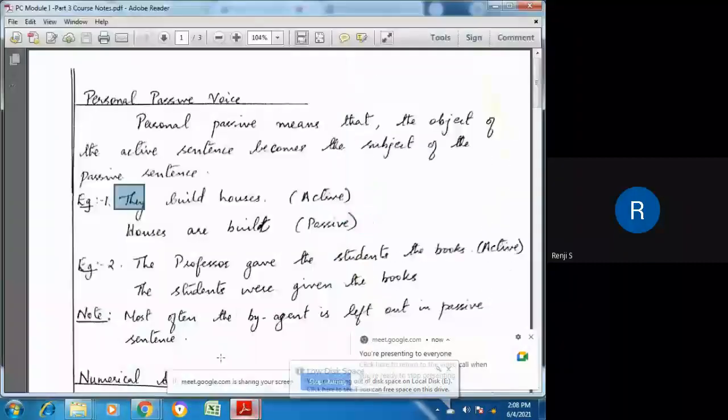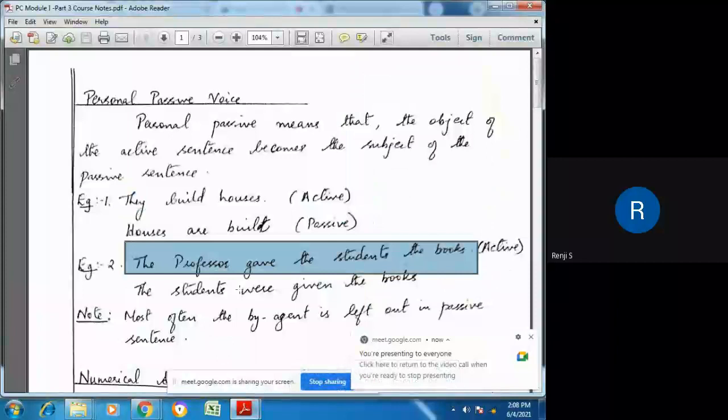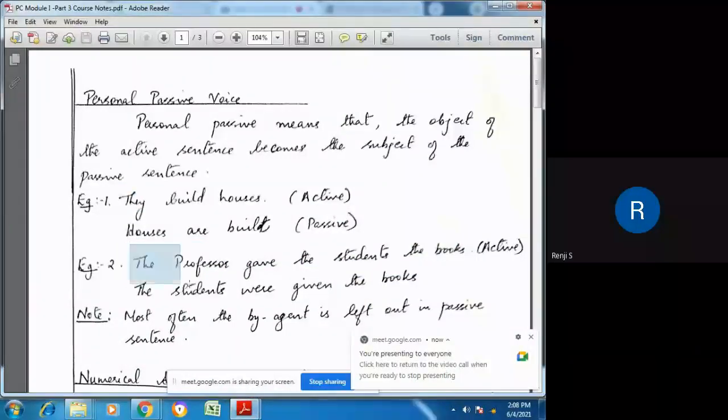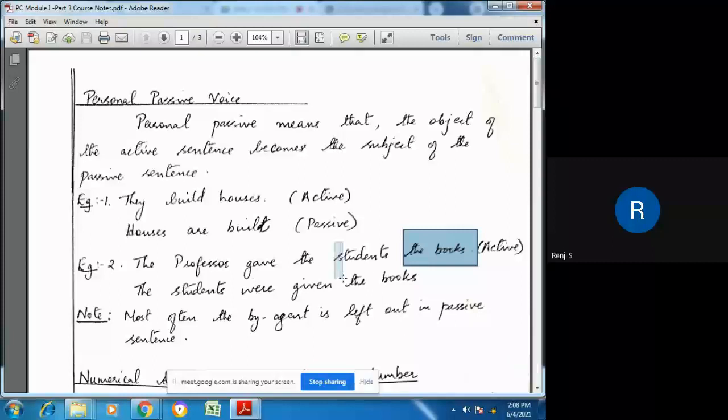Now, see the next sentence. The professor gave the students the books. The professor gave the students the books. So the subject is the professor and his action is on the books. Is it clear to you? So this sentence is in active voice and we have two objects coming here, students and books.